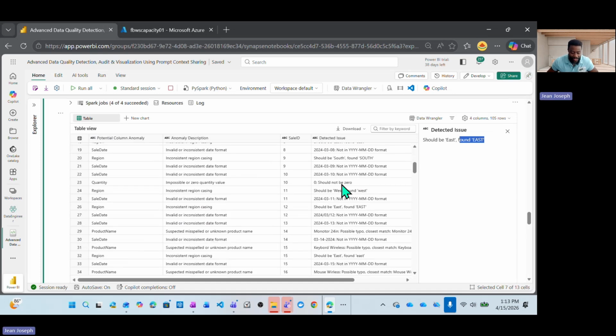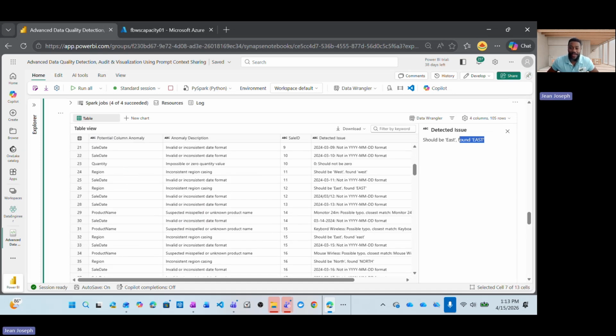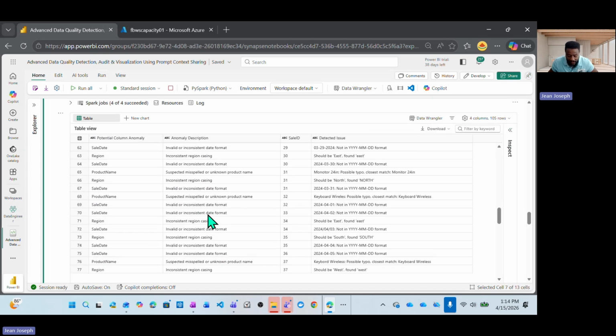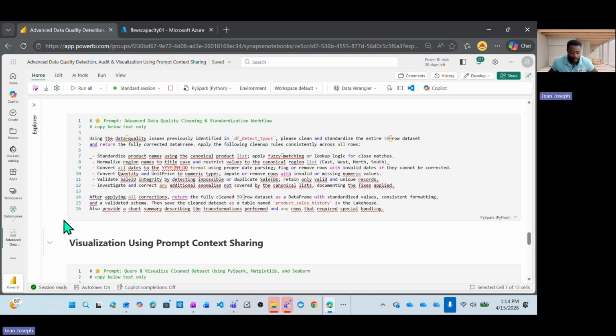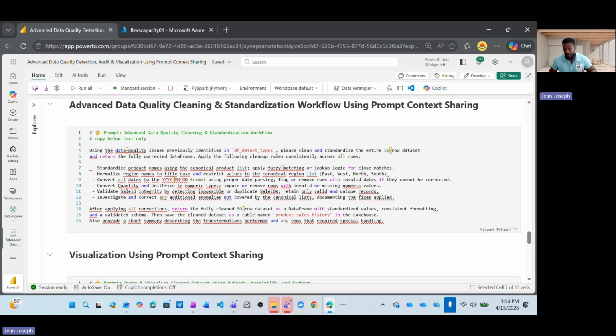Okay, perfect. So now we have that report, right? After identifying issues, the next step is cleaning and standardizing the data set. So if we go back right here, let's close this. You will notice this prompt is doing exactly what we want. This prompt applies consistent rules to fix the product name, the regions, the dates, numeric fields, the sales ID integrity, and any remaining anomalies.